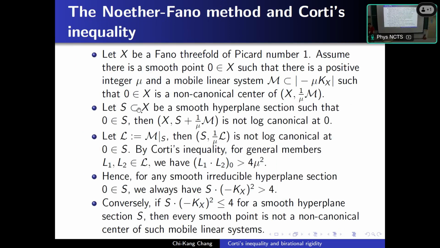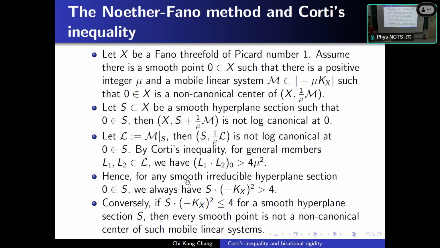Then we take a surface. Let S be a smooth hyperplane section passing through the point 0. Then we can see S plus 1 over mu m is not log canonical at the point 0. Then using the adjunction formula, we restrict this linear system onto S. Then we can see S plus 1 over mu L is not log canonical. So applying Corti's inequality for general members, we have the intersection multiplicity is at least 4 mu square.